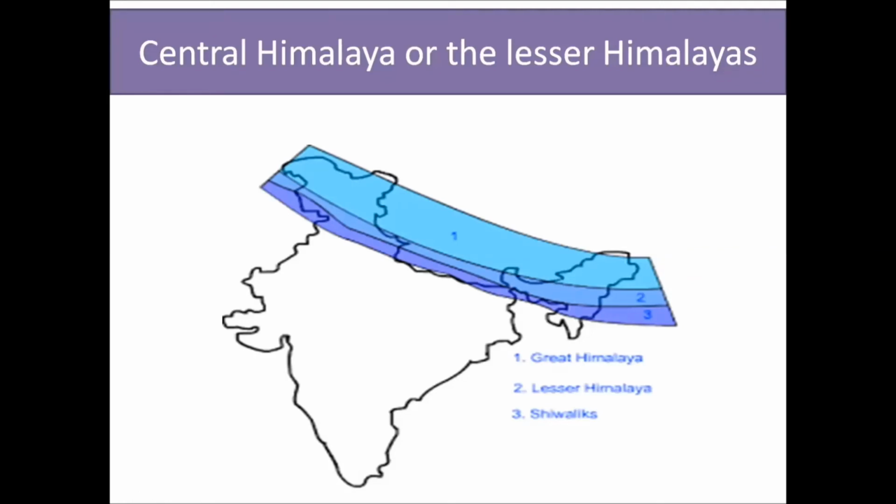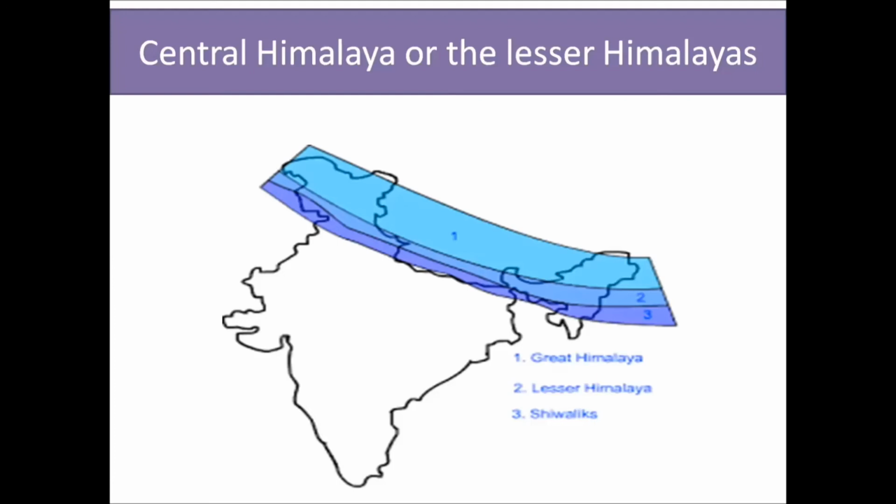This range includes mountain ranges like Pir Panjal, Mahabharat, Nag Tibba, etc. Many hill stations have developed in this moderately high range.